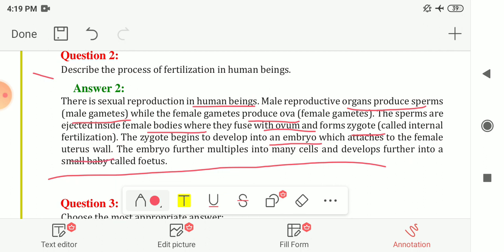This embryo is attached to the female uterus wall, and the embryo further multiplies into many cells and develops further into a small baby which is called foetus. So this is how the fertilization process occurs in human beings.